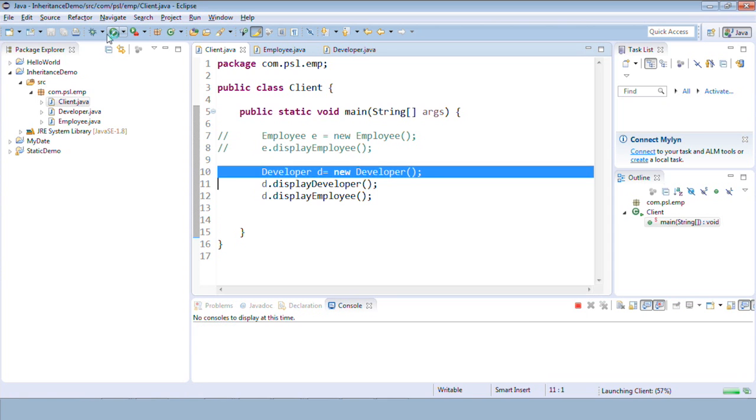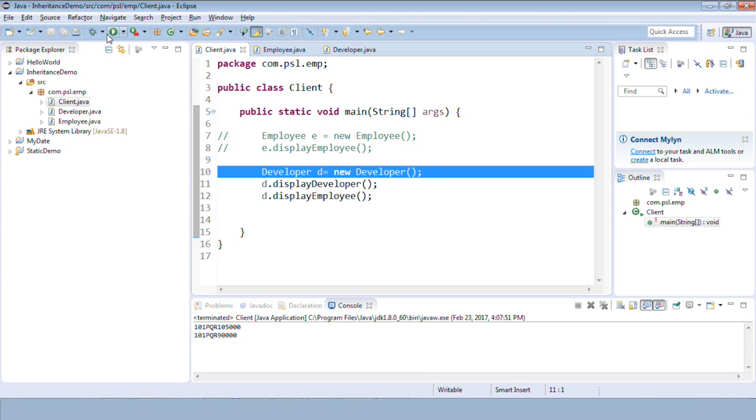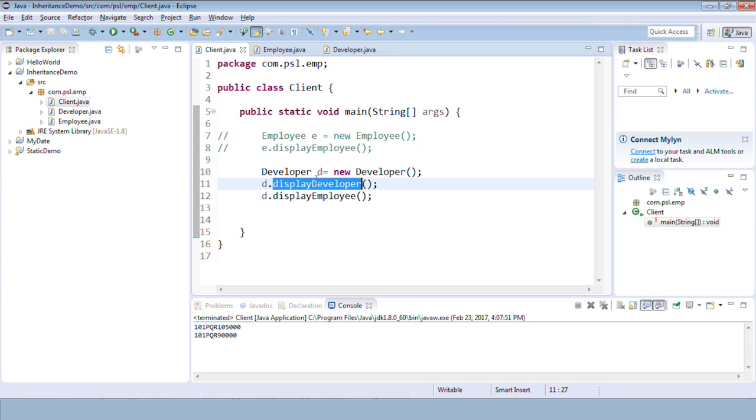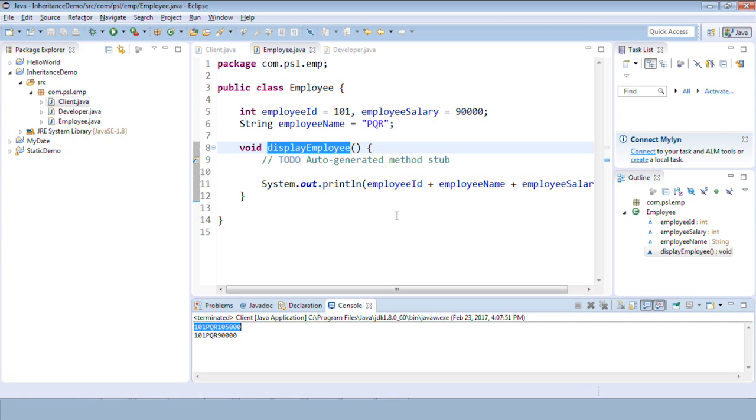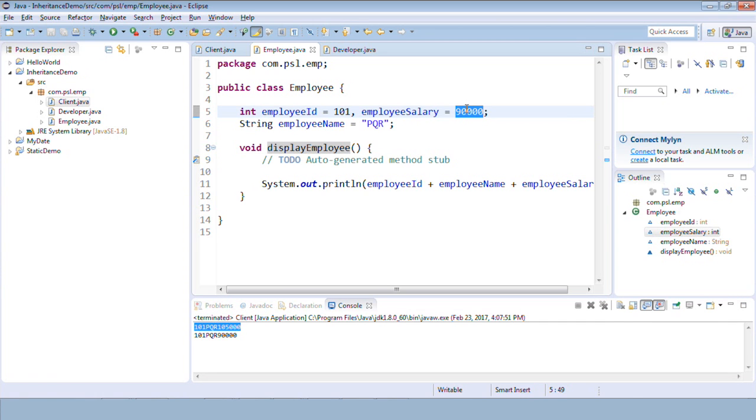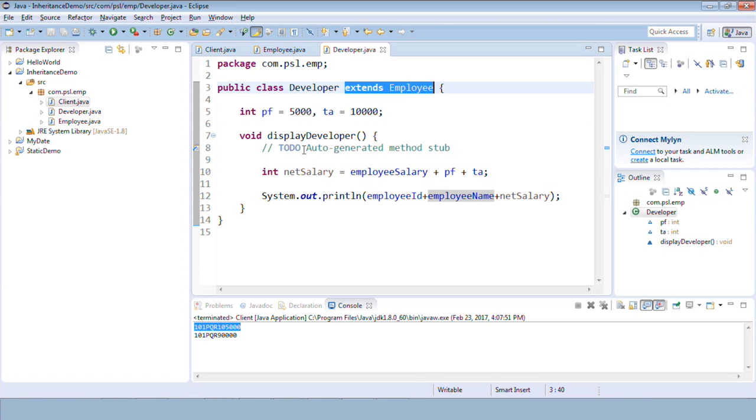Okay. If I run this again, can you see display developer is printing the details. Say in employee, if you check, 101 PQR and 1,50,000 it's saying. So if you see, the basic salary is 90,000 and in developer we have changed it.